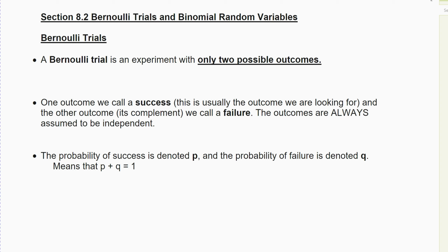I think he's a Greek mathematician, way back when, who came up with the formula to solve these. All right, again, they always name things after people, like the Pythagorean theorem was named after Pythagoras. And so Bernoulli is the guy who came up with the formula, and so these are called Bernoulli's trials. But what they are is they are whenever we have a binomial random variable. Binomial means there are only two possible outcomes, right? That's the bi part. Two possible outcomes.